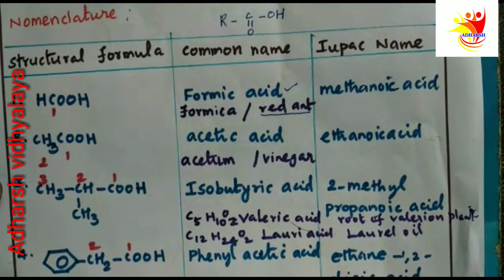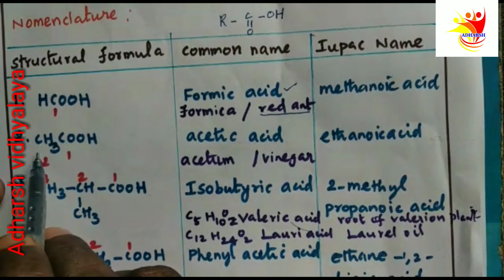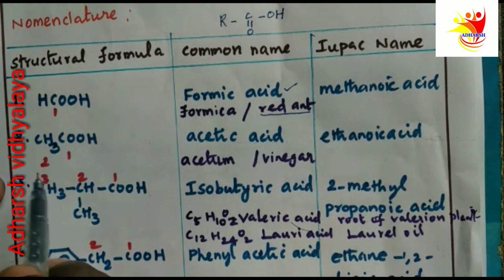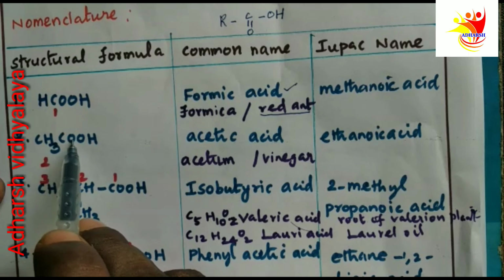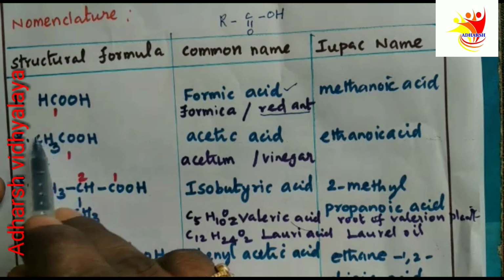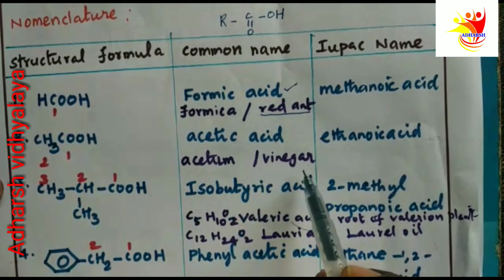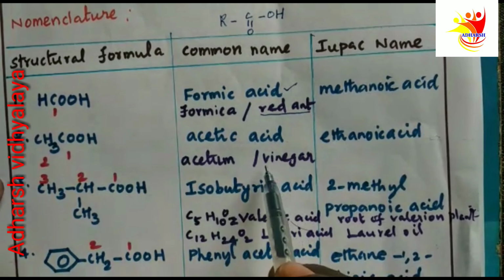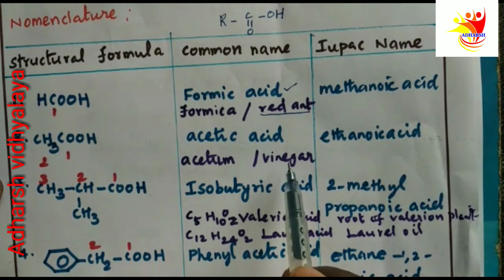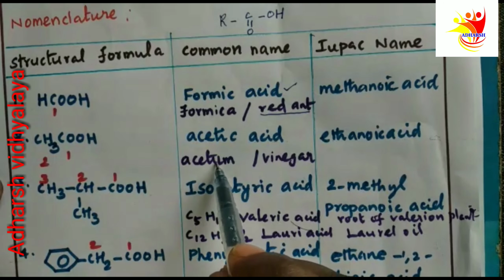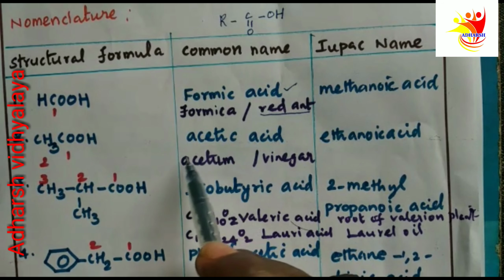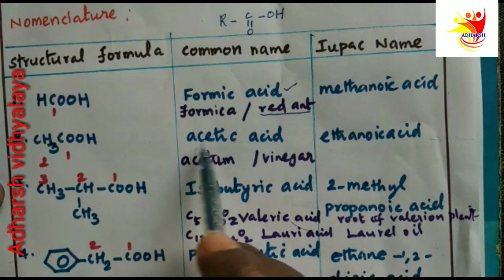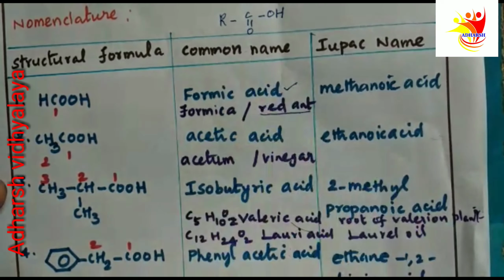Then the second example is acetic acid, CH3COOH. Its source is vinegar. Vinegar in the Latin word is acetum. From the name acetum, we get acetic acid as the common name.